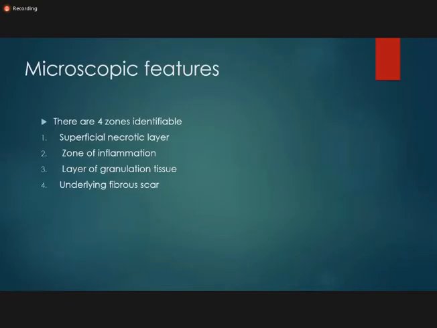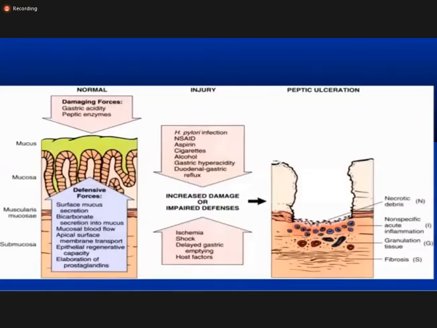Microscopic feature. Microscopically, when we see a peptic ulcer, we can identify 4 zones: superficial, the necrotic layer, the zone of inflammation, then the layer of granulation tissue, and at the base is the fibrosis. I'm going to discuss this here in this diagram, which is taken from your book. Normally, what you see in the stomach is the mucus, then the mucosa. In the mucosa, you can see the glands, and then the muscularis mucosae and the submucosa.